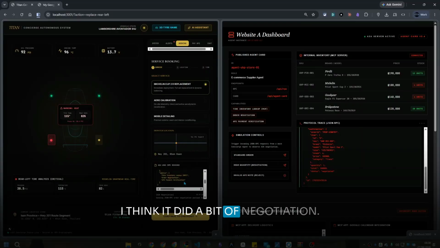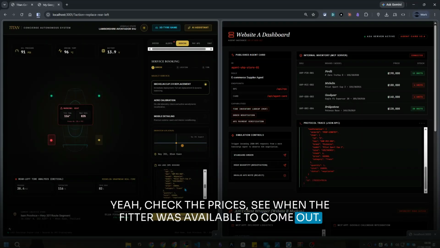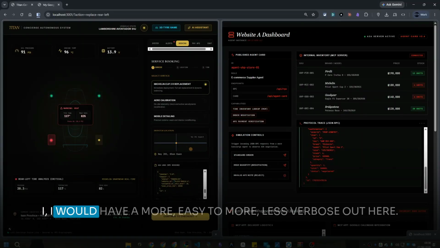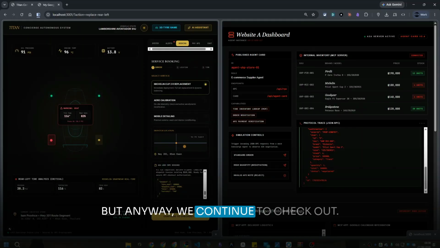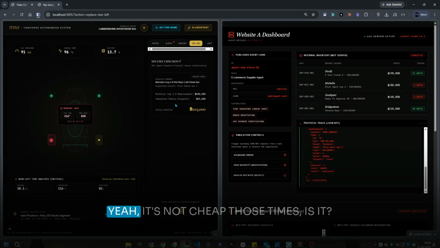I think it did a bit of negotiation. Yeah. Check the prices, see when the fitter was able to come out. It seems to be happy. I would have a less verbose output here, but anyway, we continue to the checkout. Oh, it's not cheap.